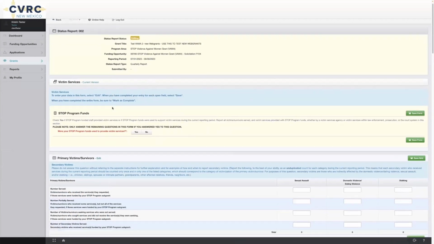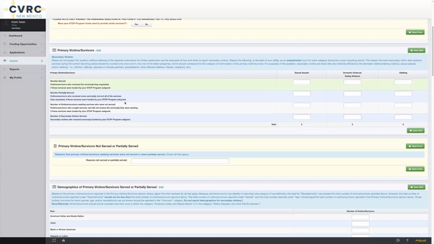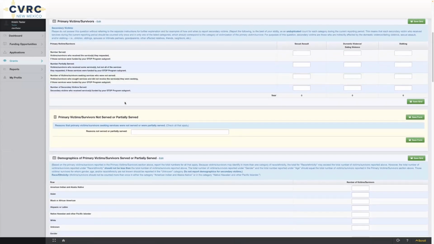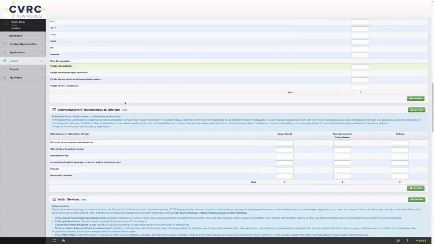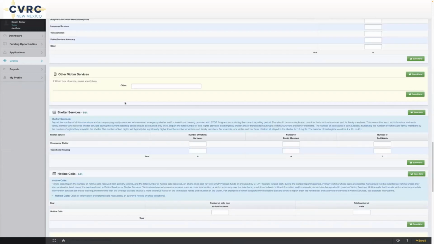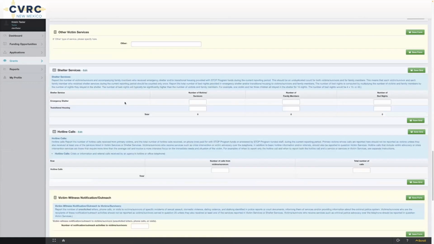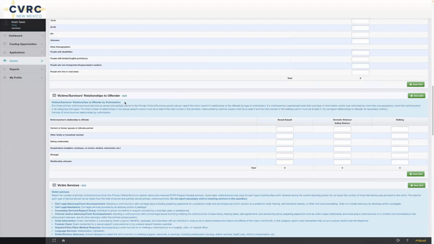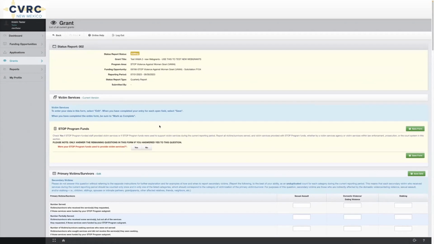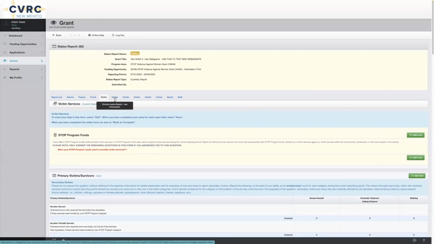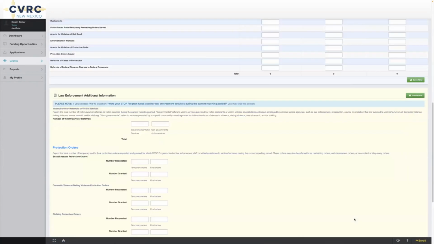Next is victim services. And again, some of this will apply to you, some of it won't. But if you're a victim service provider, your project is providing services to victims, then you'll have to fill this piece out. So many of you will be doing this section. So I recommend you go in and familiarize yourself with what sections you need to fill out and what data you need to be collecting so you can answer questions now. Click back. Again, these are the different sections that may or may not apply to you. And you click next. Law enforcement.